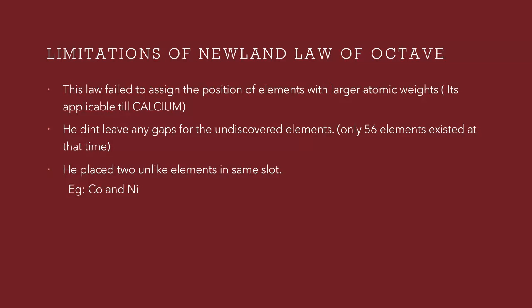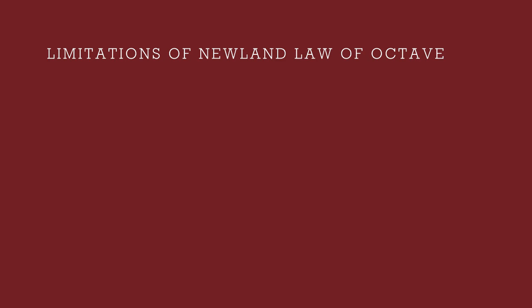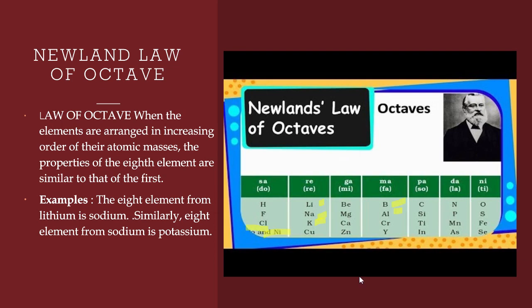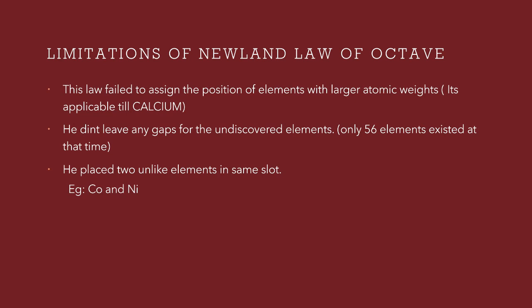Only 56 elements existed at that time, and he didn't have an opinion that there may be more elements that can be discovered later. So he didn't leave any gap. And he placed two unlike elements in the same slot. If you check the table, he didn't leave any gap and he placed two elements in the same slot. And this law is applicable only till calcium. After that, there is no similarity between the first element and the eighth element. I think the limitations of Newlands' law of octaves are very clear.